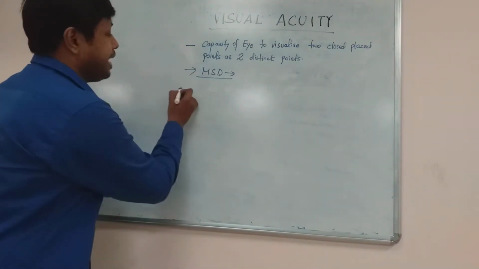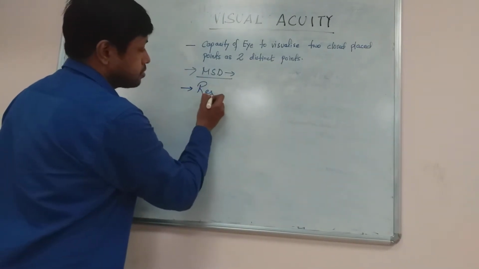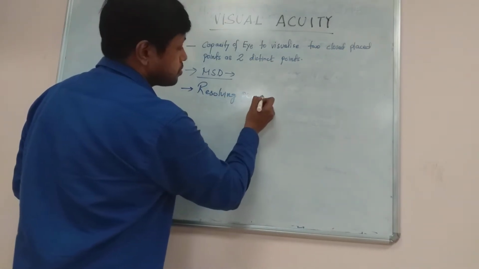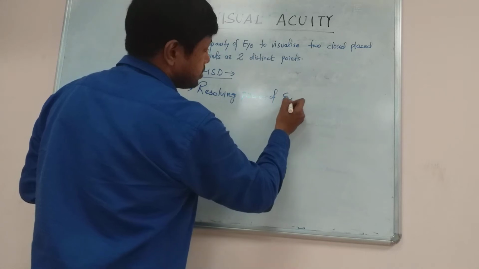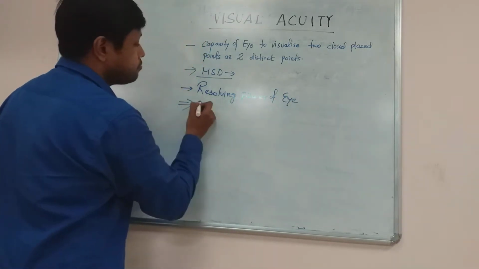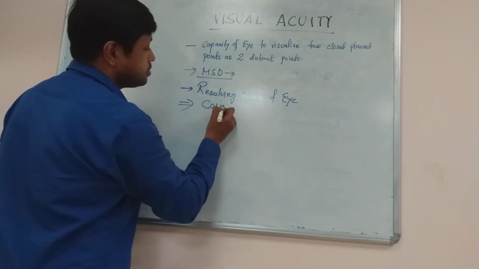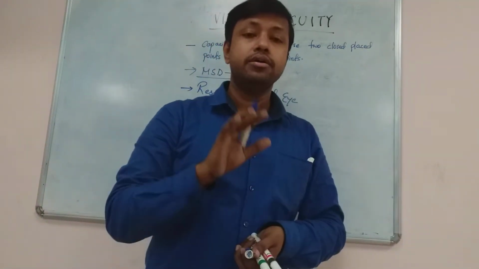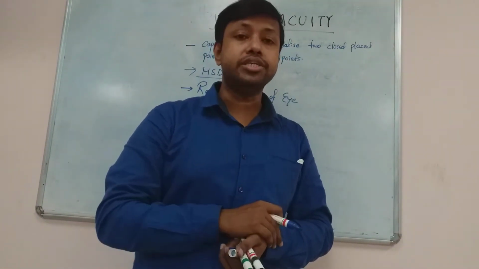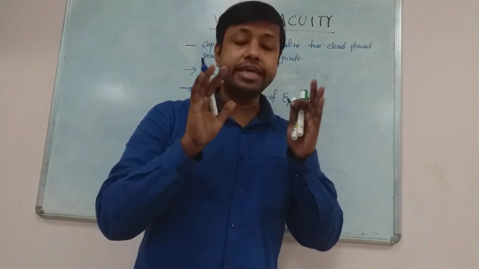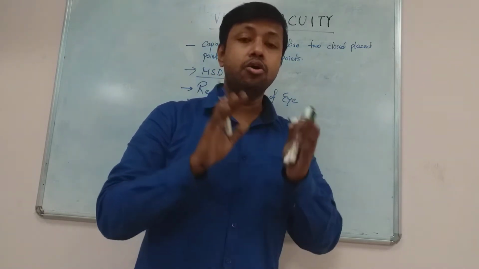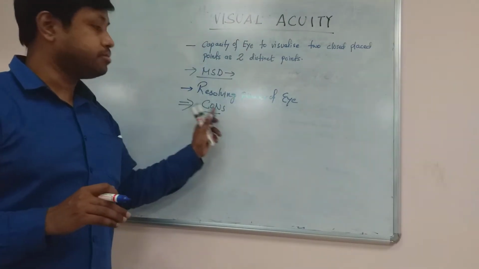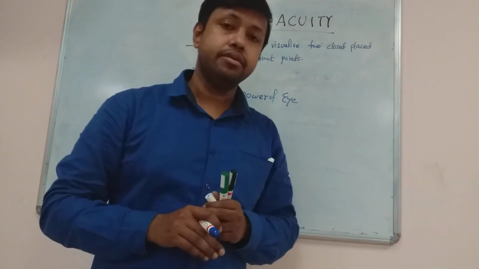It also reflects the resolving power of the eye, and it is the function of cones, because cones are responsible for bright light vision or sharp vision, important for accurate visualization of objects, and that's why visual acuity is a function of the cone cells.